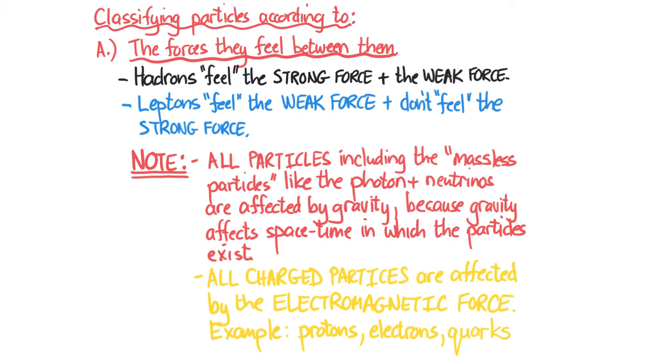So when you place a mass into space-time, which is the three dimensions of space and the extra dimension of time, then it bends or curves space-time. So albeit that these particles are tiny, they would still curve space-time.